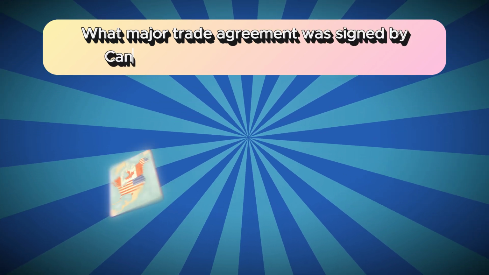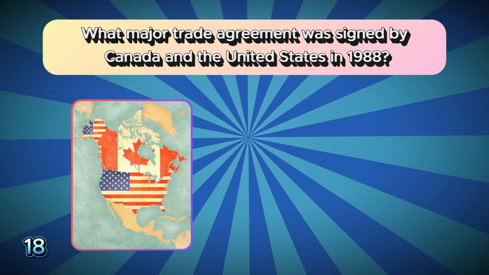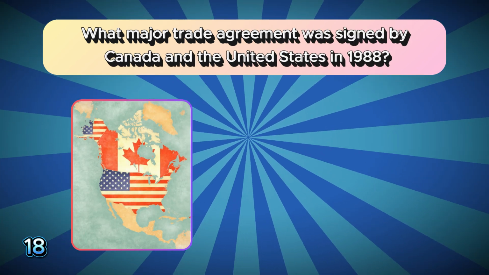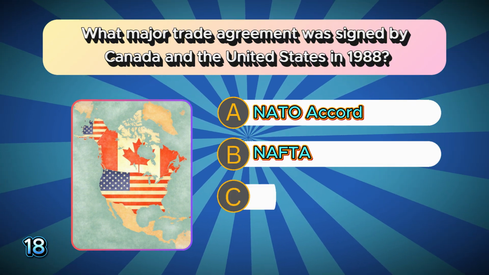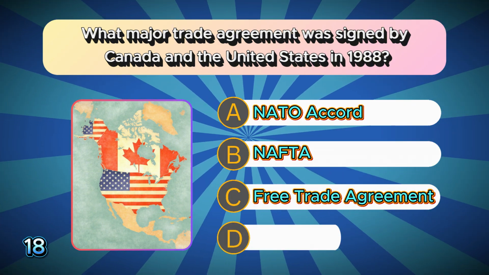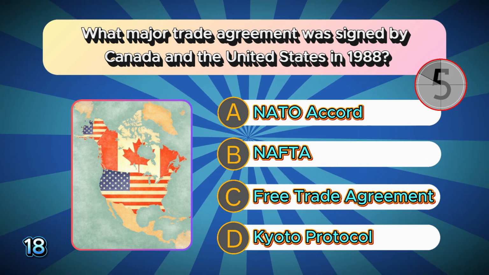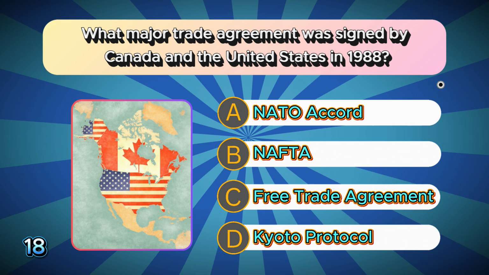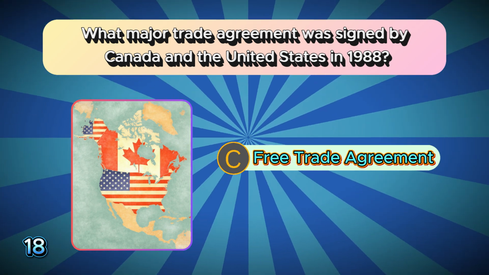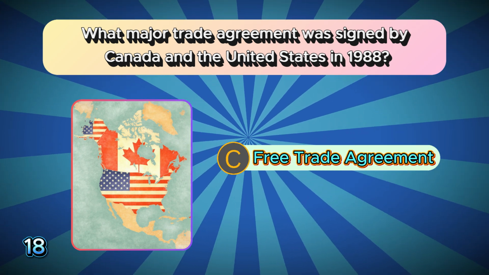What major trade agreement was signed by Canada and the United States in 1988? A. NATO Accord. B. NAFTA. C. Free Trade Agreement. D. Kyoto Protocol. The correct answer is C. Free Trade Agreement.